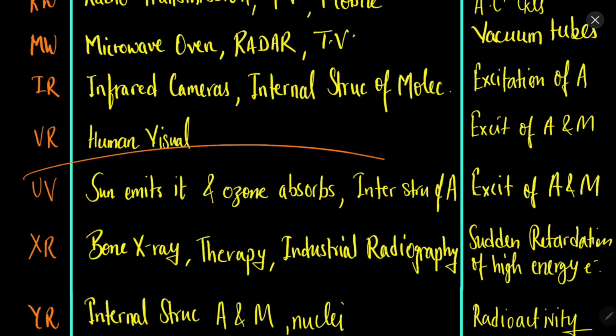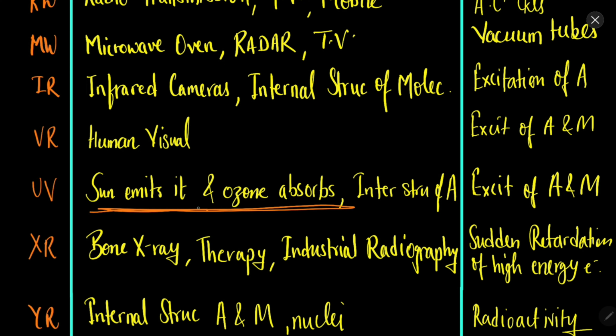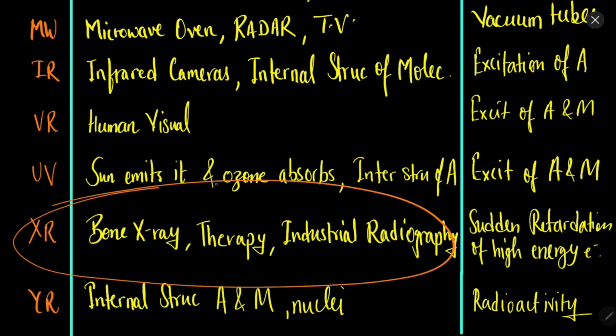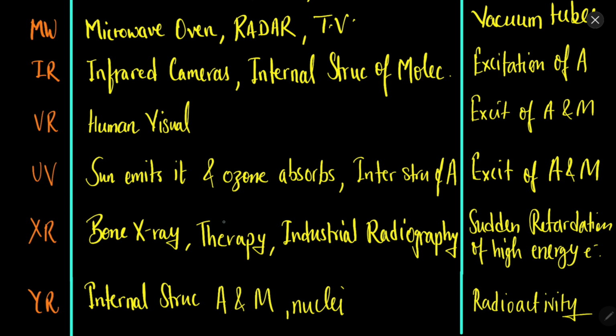molecules. Now UV rays are the rays which sun emits a lot and the ozone layer absorbs it, and UV rays can be used to find the internal structure of the atoms, just like IR rays, and this is again produced by the excitation of atoms and molecules. Then X-rays are used in bone X-rays. X-ray therapy is there, which is used for treating cancer also.